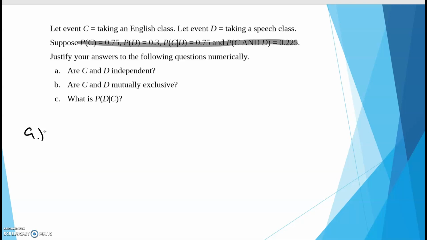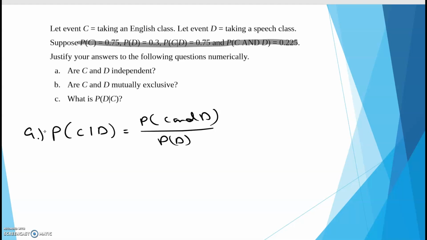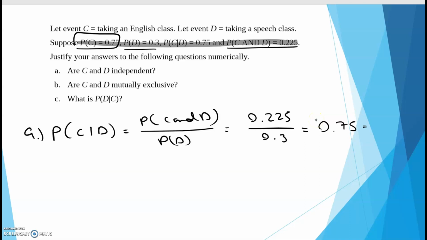So the probability of C given D would be the probability of C and D divided by the probability of D, which goes on the bottom. The probability of both of them, they give us, is 0.225. The probability of D, they give us, is 0.3. That's 0.75, which up here, 0.75, is the same thing as the probability of C.